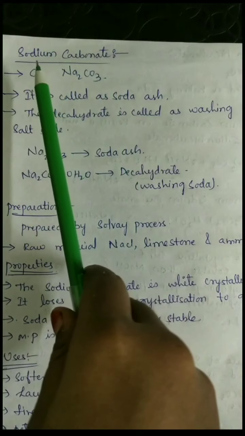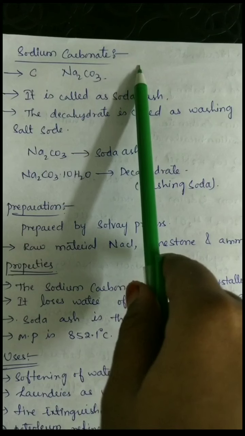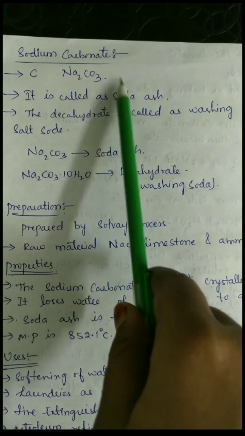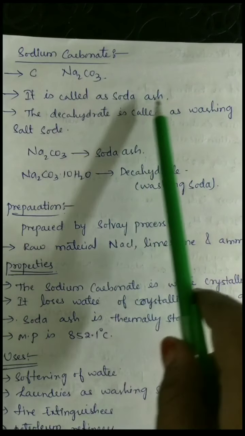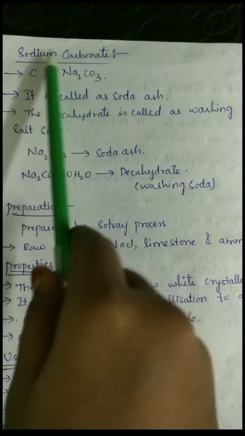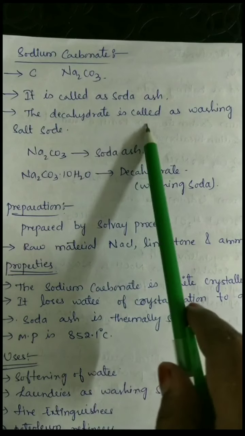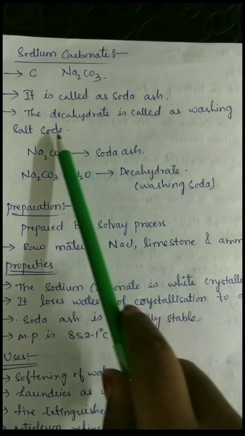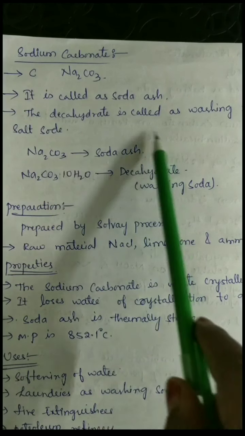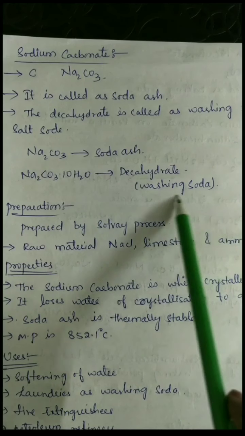And the next most important compound of sodium is sodium carbonate. The formula of sodium carbonate is Na2CO3, which is called soda ash, and the decahydrate is called washing soda or salt soda. So here Na2CO3 is called soda ash, and Na2CO3 into 10H2O is called washing soda.